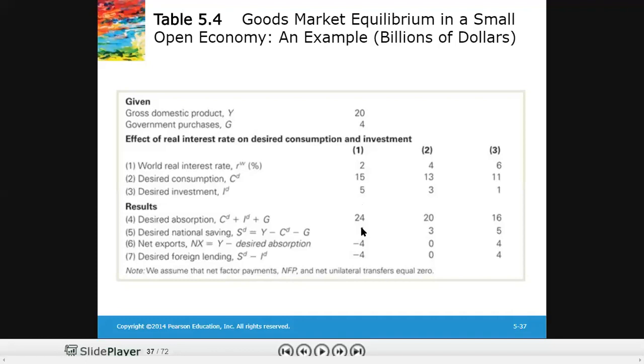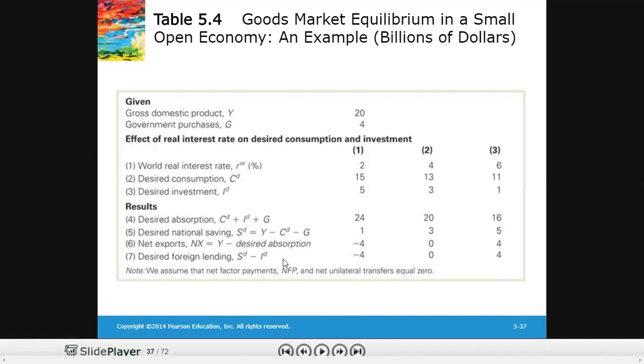So how will they get the money? They will borrow from abroad, and you can find the borrowing by subtracting the difference between desired saving and investment at a world real interest rate of 2%. You can see that desired saving is 1 minus 5. It will give us a negative 4, which means that 4 billion will be borrowed by the domestic businesses to satisfy their investment demand.